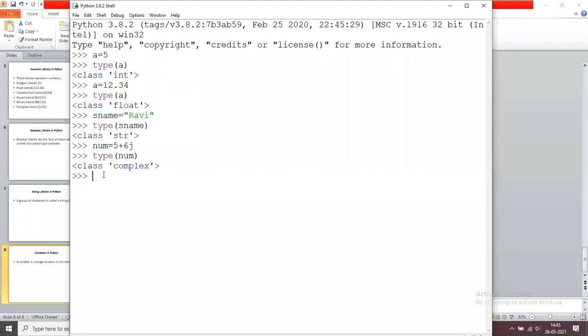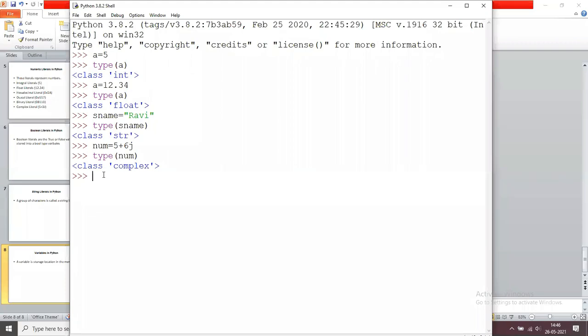We have different types of data types in Python. As an introduction class, I introduced that variables have different data types. But if you write programs regularly, automatically you understand all these concepts. In 5 to 10 days, you are going to write more programs, and then you understand that a equals 1234 is an integer type.